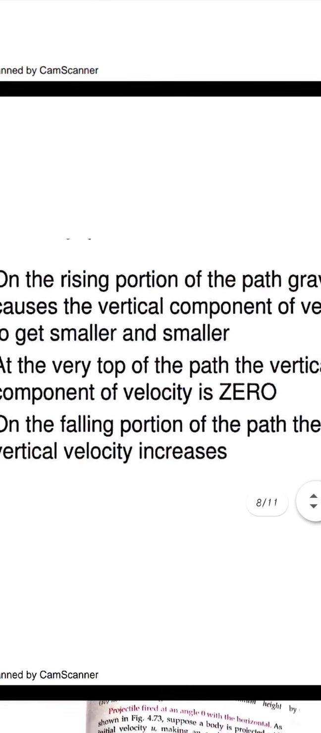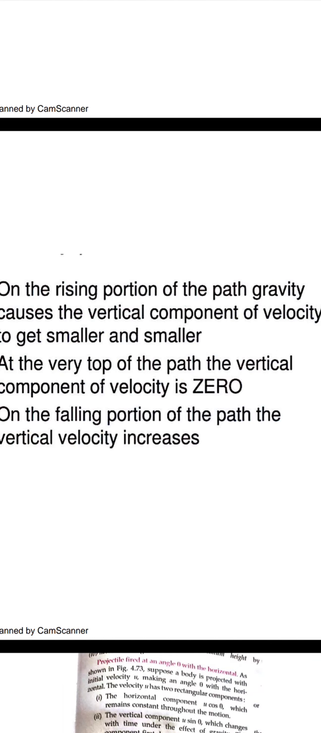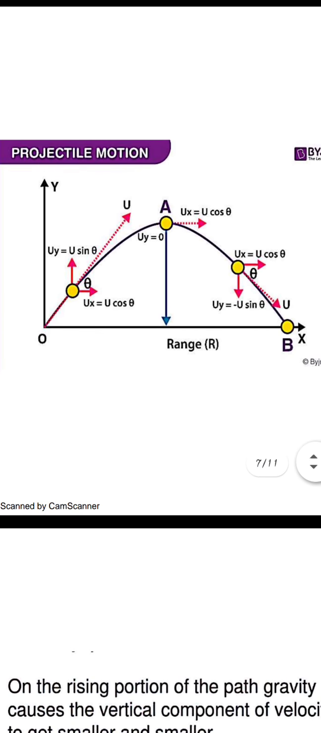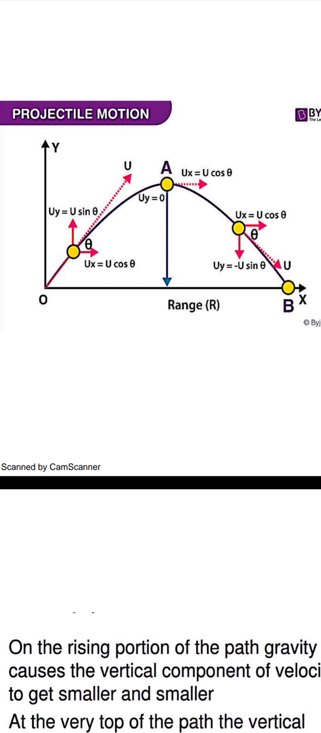The second point is that at the very top of the path the vertical component of velocity is 0. Similarly, when it reaches the maximum height, the component of the velocity will become 0. And again that object will be falling back, coming downwards from A to B. When it comes downwards, the velocity will increase. This increasing velocity is due to gravity. So the gravitational acceleration works on the object when it comes downwards, from A to B.